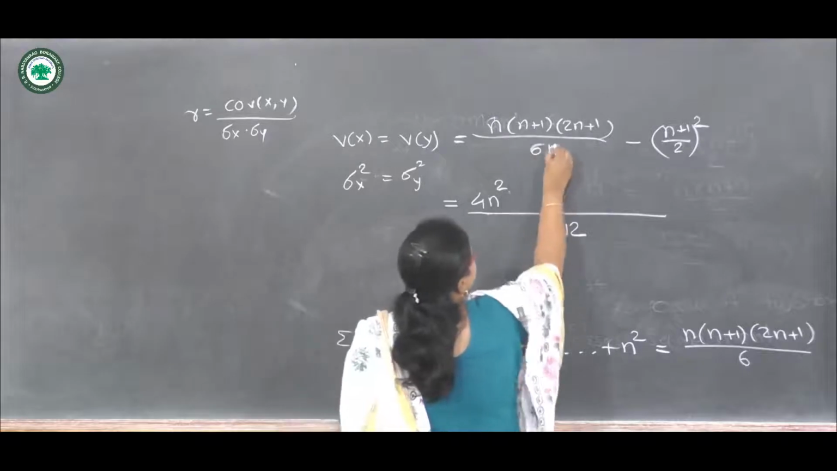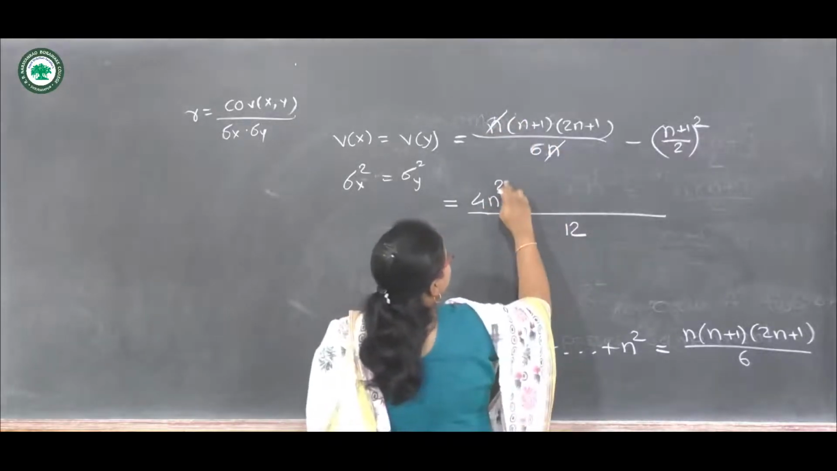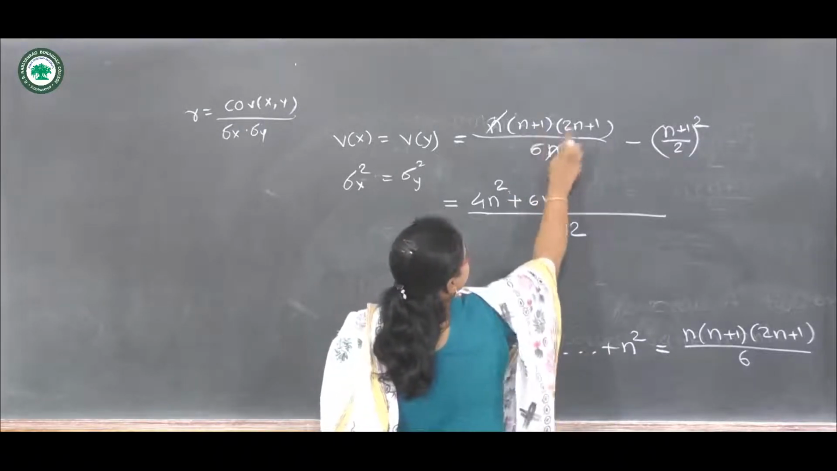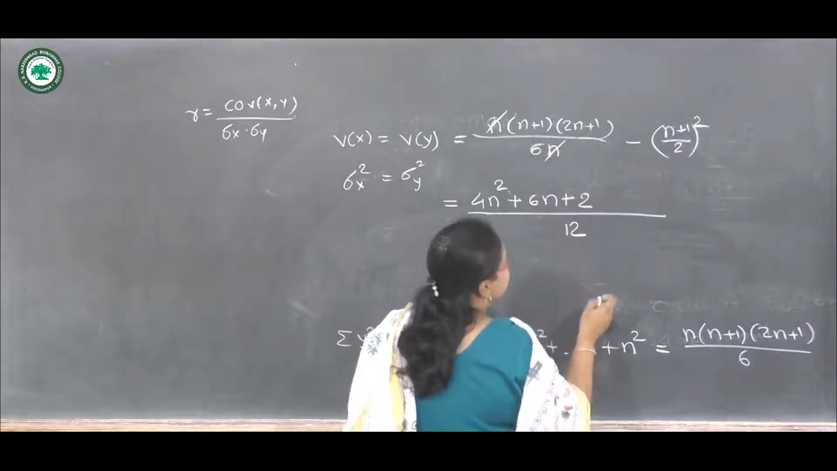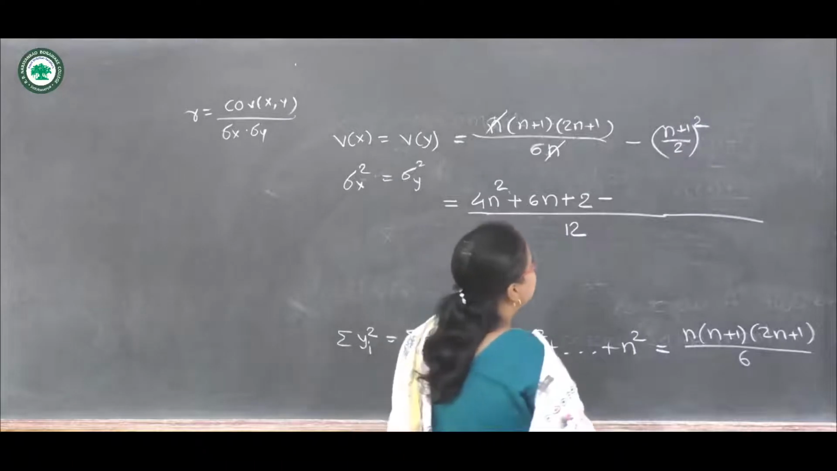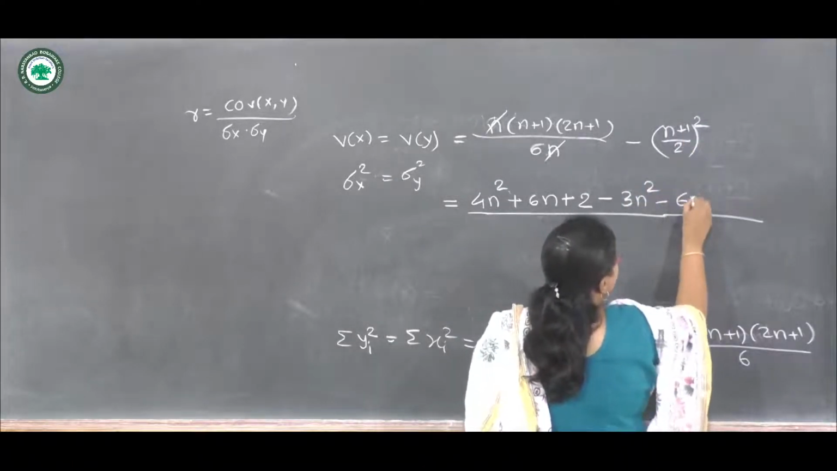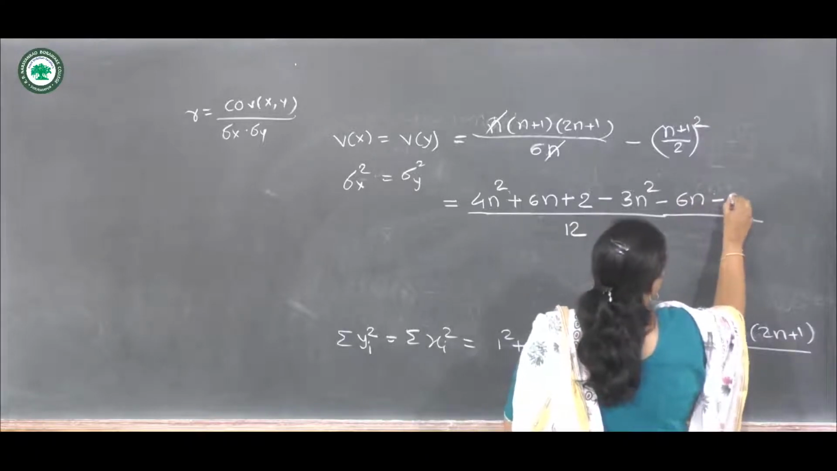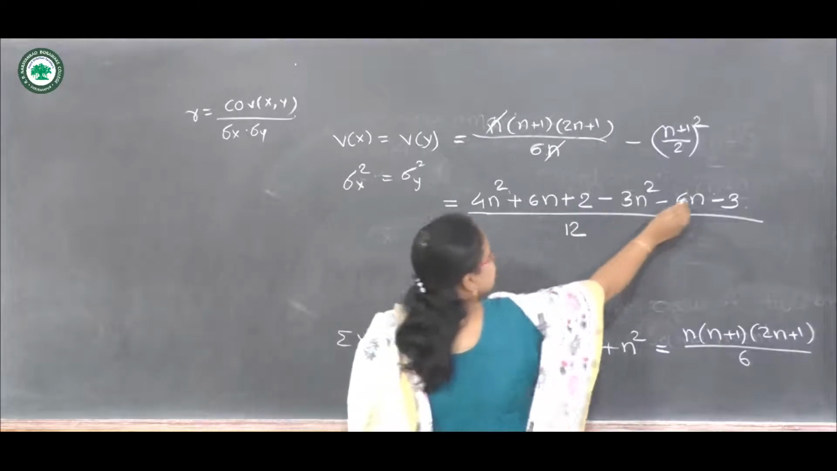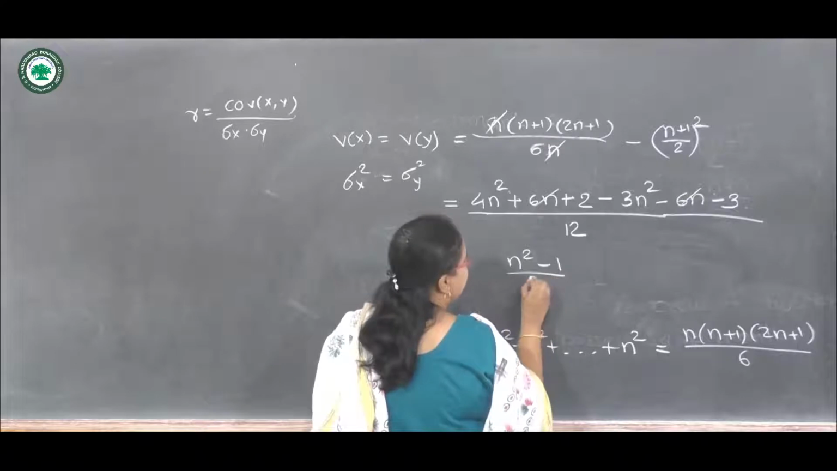Here I have to write n, and this n gets cancelled. Then further 4n square multiplying by 2, so plus 6n plus 2, and minus, here I am multiplying it by 3. So we have 3n square minus 6n and minus 3. And by solving this, this 6n gets cancelled. So we get n square minus 1 upon 12.